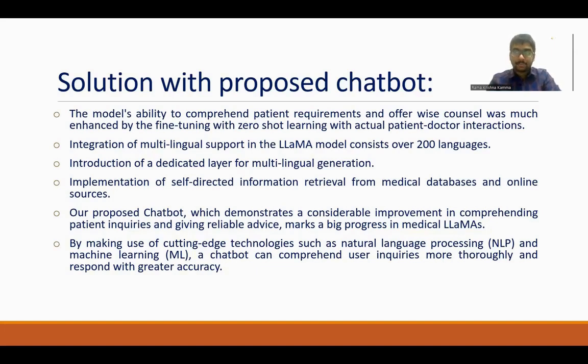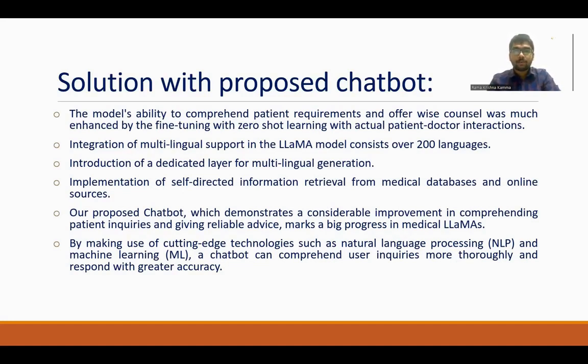Third, we are introducing a dedicated layer for multilingual generation. Fourth, we are using self-directed information retrieval from medical databases and online sources, where we get up-to-date information.